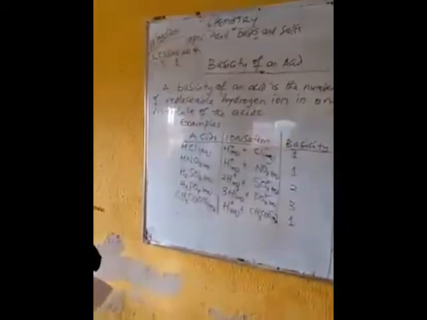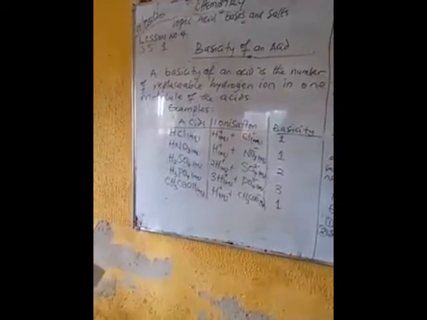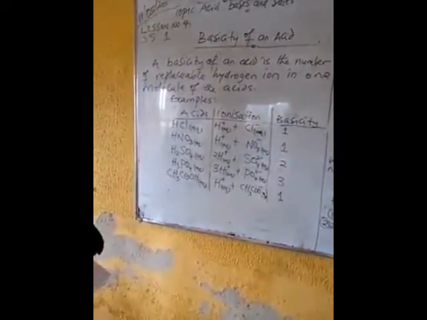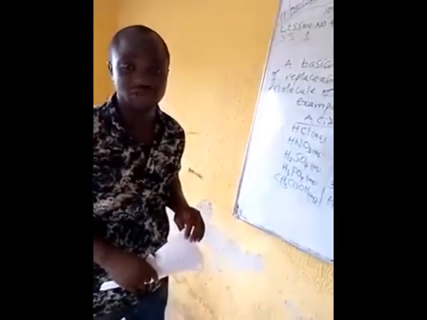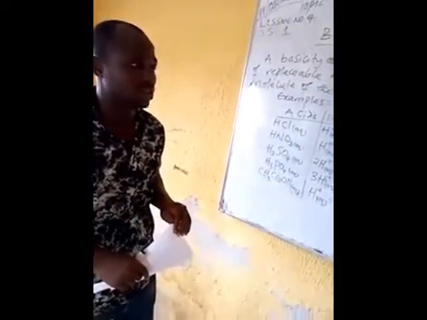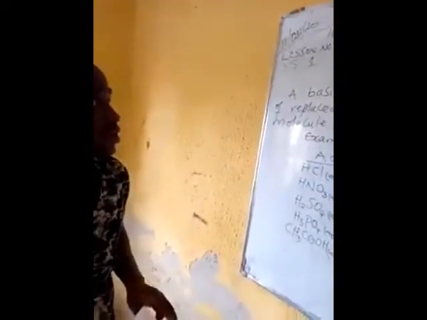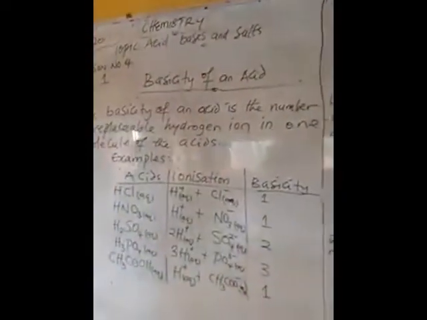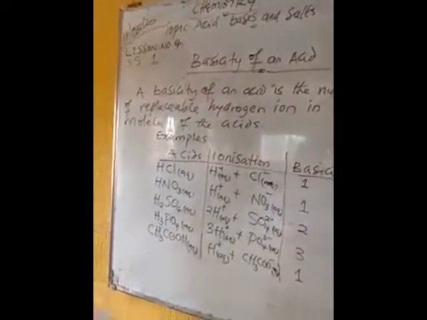In the last video, we discussed examples, or rather how acids have been categorized, and we have seen the definition of acid, and we have seen some reactions that have to do with acid. And today we are going to look at what we call the basicity of an acid, and we are going to look at the strength of acid.